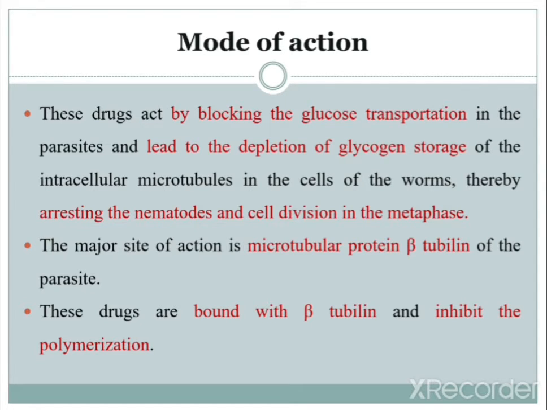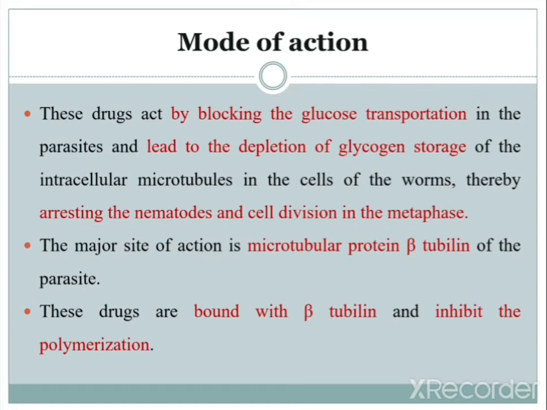They block glucose transportation into the parasites, and because of blocking this glucose transportation, there is depletion of glycogen storage in the intracellular microtubules of the worms.